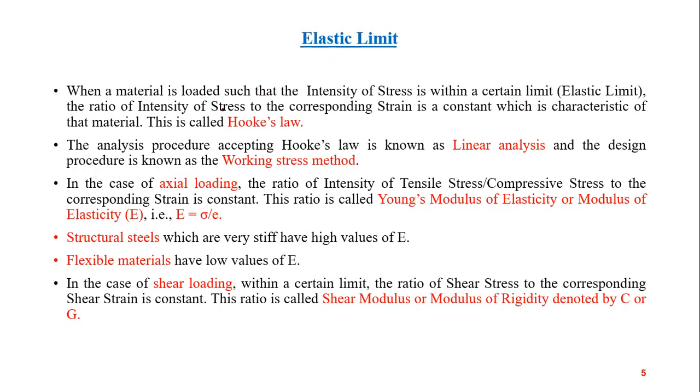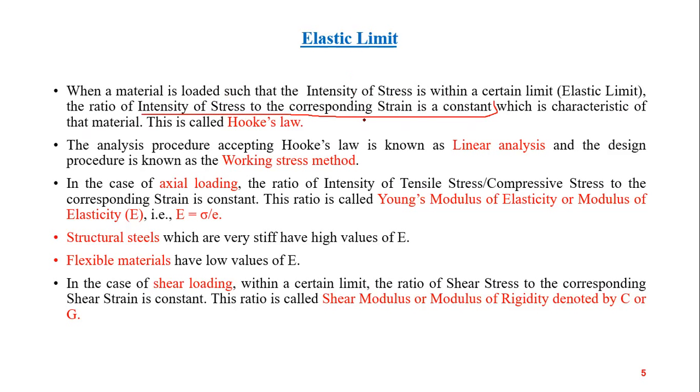The ratio of intensity of stress to the corresponding strain is a constant which is characteristic of that material. This behavior is a characteristic of a material, meaning according to the material this will vary, what will be the value of stress and what will be the value of strain.